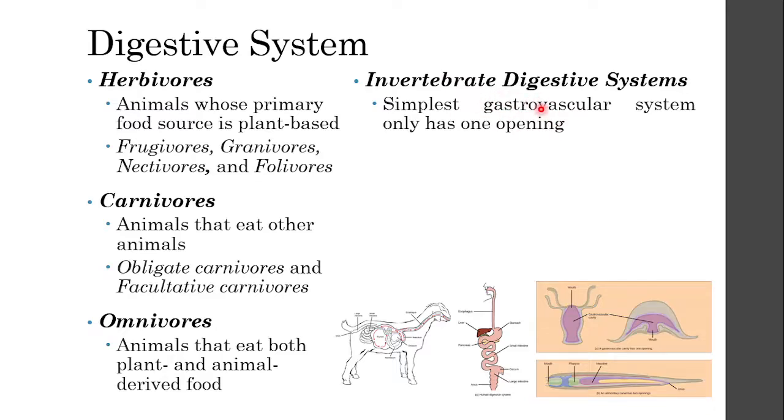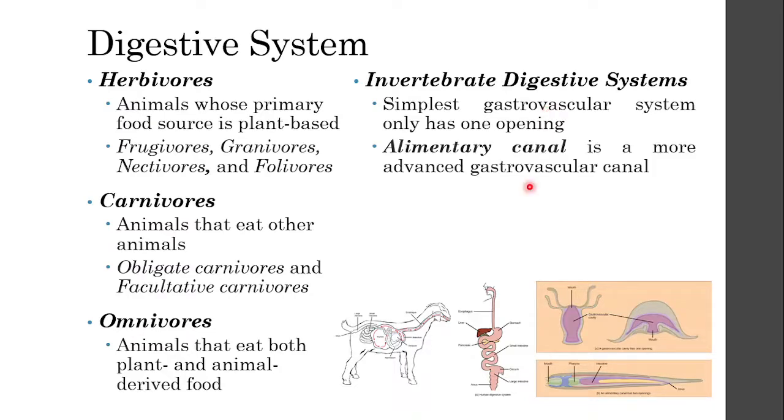Gastro meaning your stomach, and then the vascular system. For most of the time, for example, invertebrates such as jellyfishes only have one opening, that is both their mouth and their anus. So the food that they consume comes in on one end, and then the digestive system releases enzymes in order to break down their food, and then they release the waste product via the same end. There's also a much more complex type of digestive system for invertebrates called the alimentary canal.